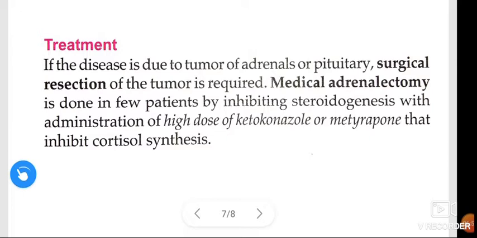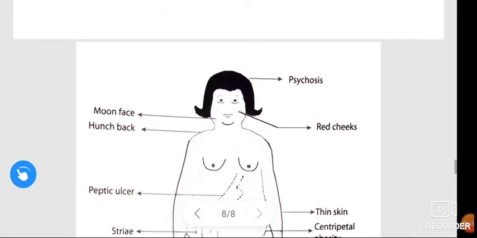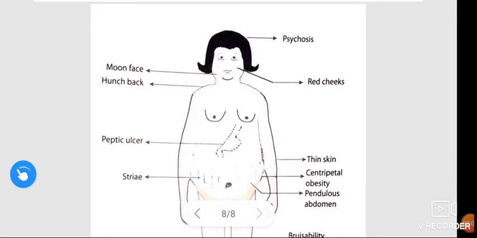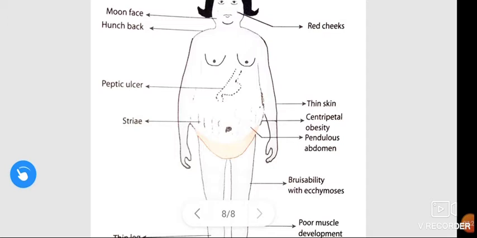Okay guys, coming to the figure, see this figure. This is the figure of a patient of Cushing syndrome. This figure shows the features of Cushing syndrome. See here, this patient may have psychosis, red cheeks, moon face due to the deposition of fat, and hunchback, buffalo hump. Next, peptic ulcer. These patients may have hyperacidity.